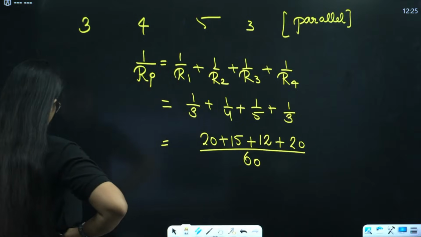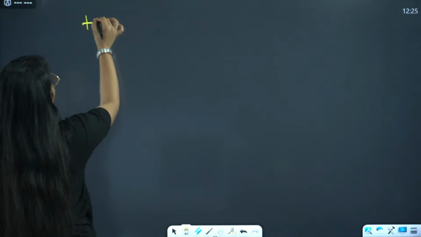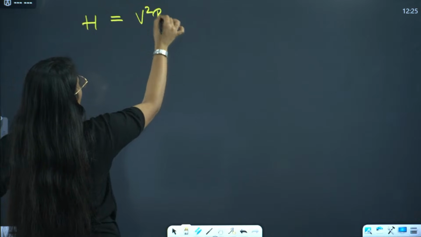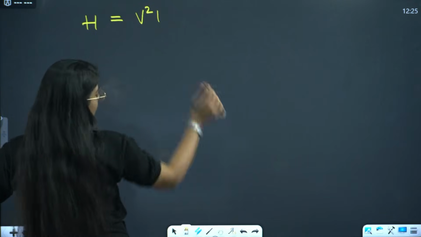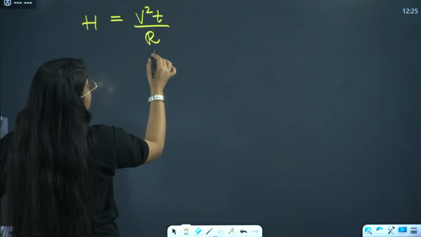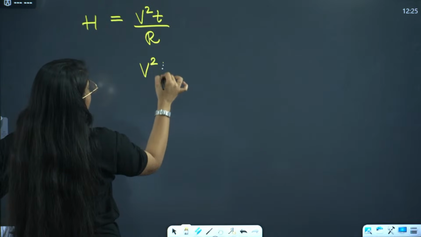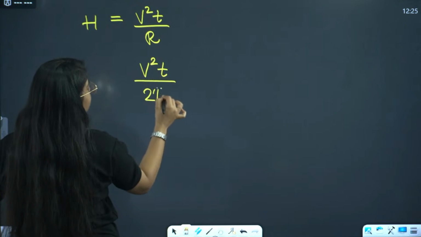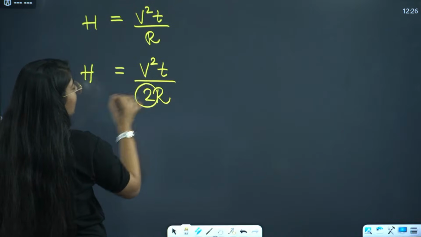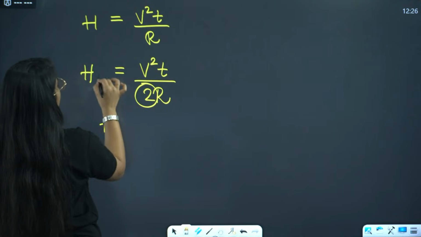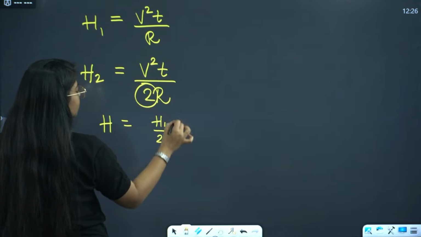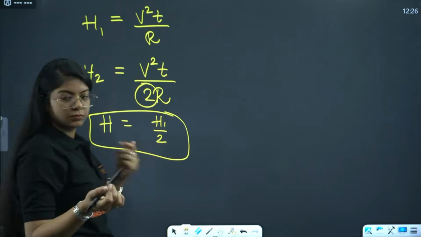See, when you are referring to voltage and resistance, we'll use this formula, V square into T divided by R, right? If resistance is doubled without changing the voltage, that will be 2R, right? So heat produced will be halved. This is H2, H1. So this will be H1 divided by 2. Done?